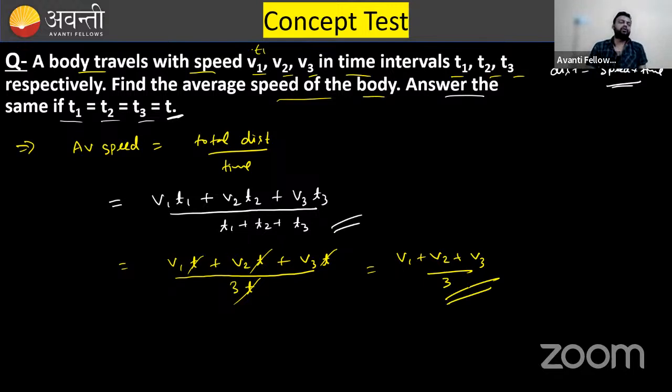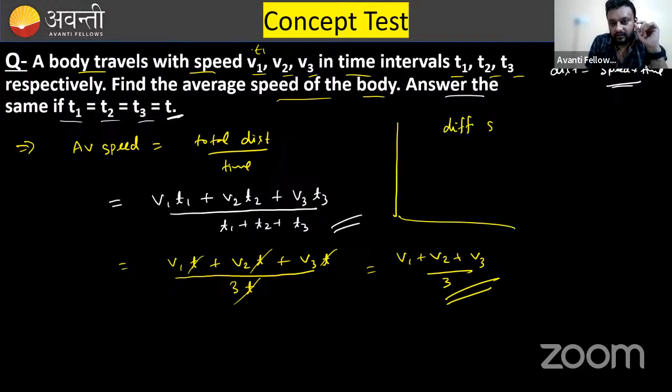This is the standard question. What it says, whenever a car or particle travels with different speeds for equal time intervals, mark my words. What I'm saying, different speeds for equal time interval.